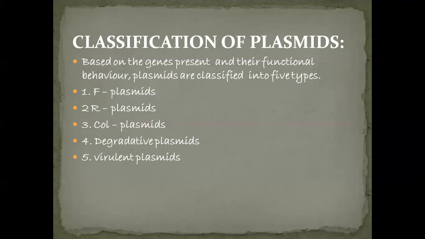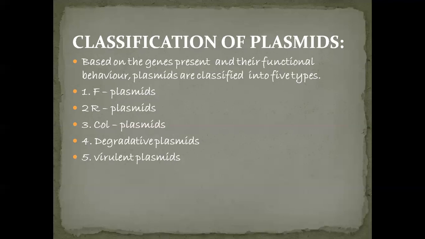F plasmids consist of the TRA gene. We call these fertility plasmids because they help in the transfer of the F factor. Due to the transfer of the F factor, an F minus strain becomes an F plus strain.